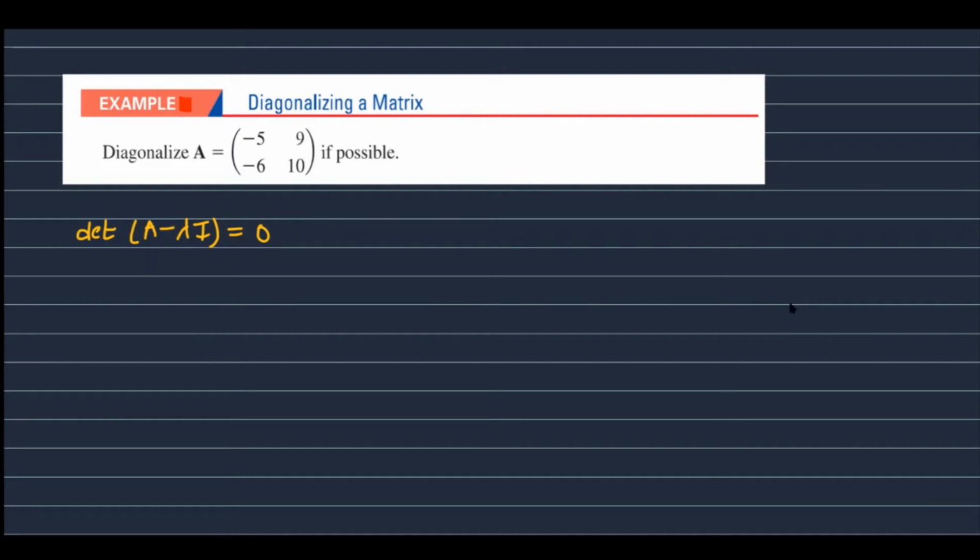So this implies the determinant of [-5 minus lambda, 9; -6, 10 minus lambda] equals 0. If we expand this, we will get (lambda minus 1)(lambda minus 4) equal to 0.